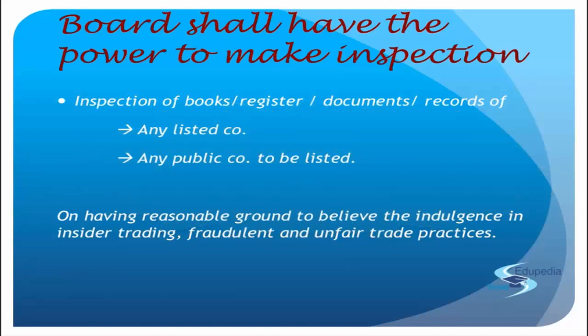So inspecting the books, register, document, record of the intermediaries have already been covered. Now when we are talking over here, we are not talking about the intermediaries. We are talking about inspection of the books of those public companies, those listed companies. Like if there's a big corporation, maybe DLF, Reliance, Tata, and SEBI wants to get in and understand and look into the books or the registered documents, records of these companies.